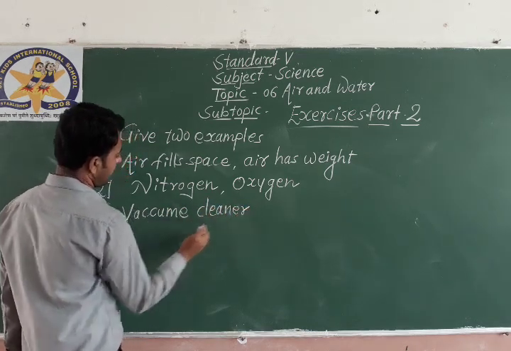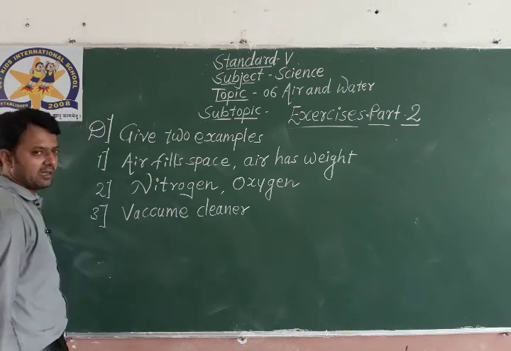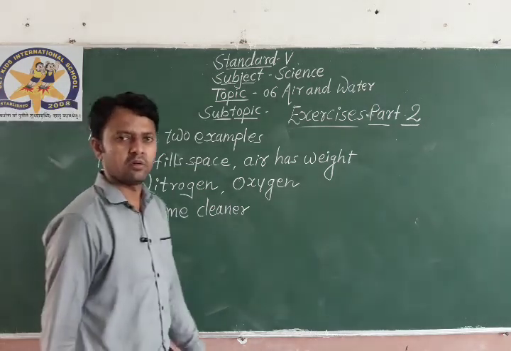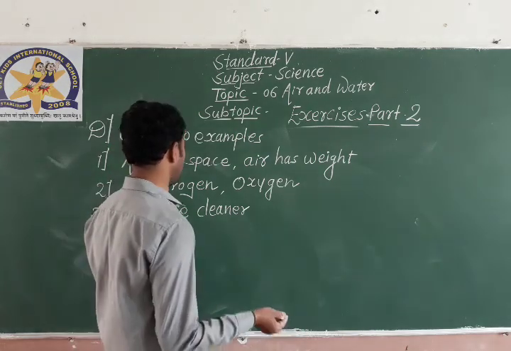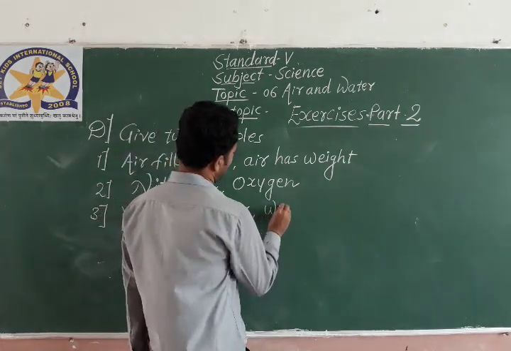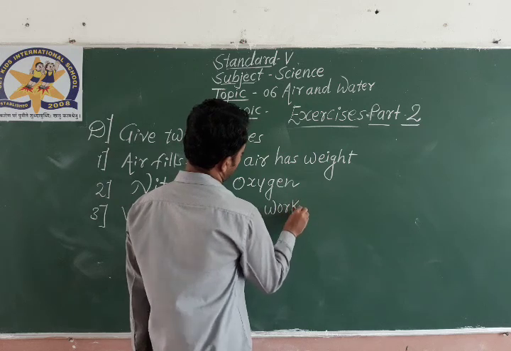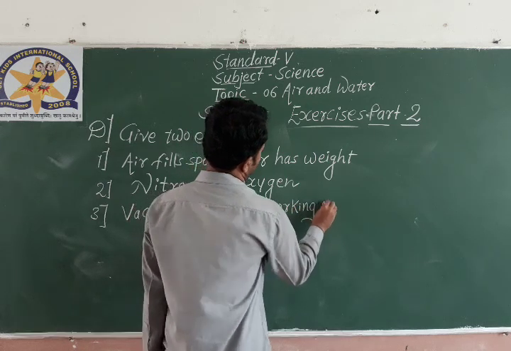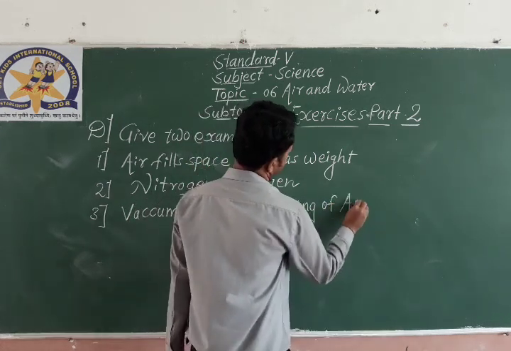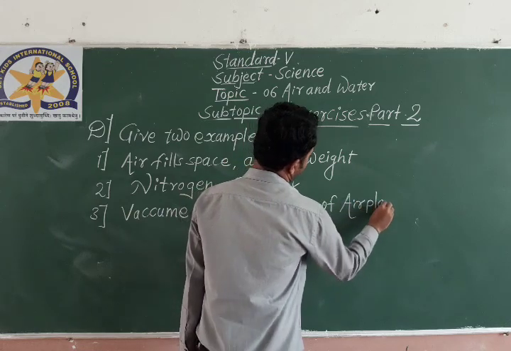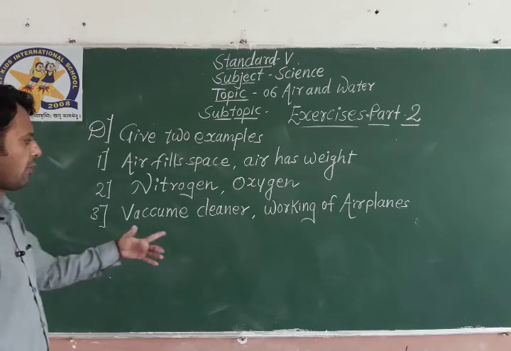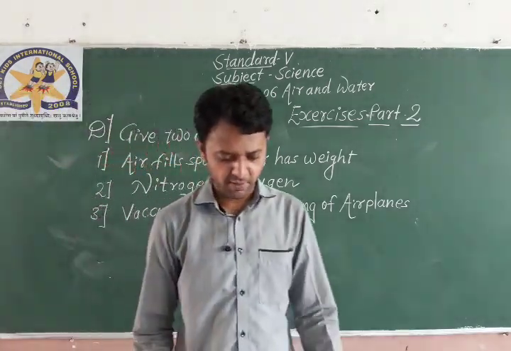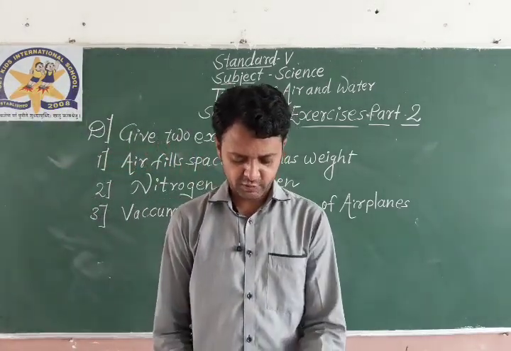Vacuum cleaner, people use vacuum cleaner for cleaning the floor, cleaning the different kinds of things. Vacuum cleaner, air pressure, comma, working of airplanes. Working of airplanes and vacuum cleaner. Number 4.